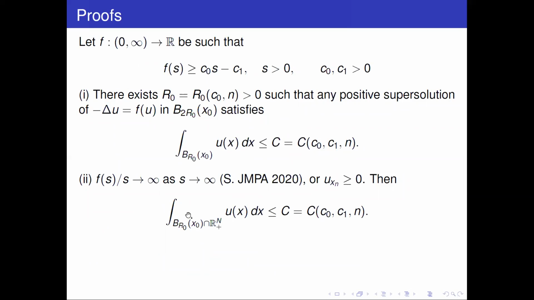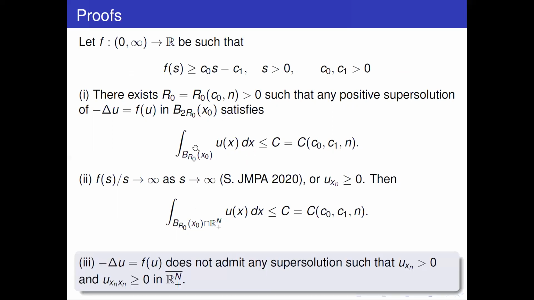Actually, this bound can be proved even without monotonicity. That follows from a result of mine that's going to appear this year. But well, in the presence of monotonicity, we automatically also get L1 bounds close to the boundary. It's just by monotonicity and by this thing here.